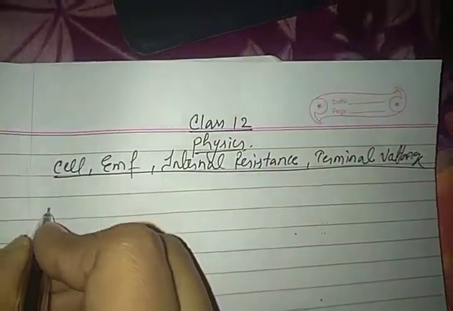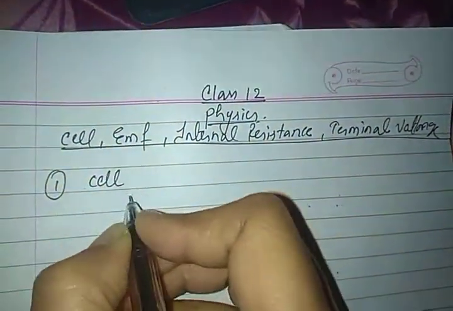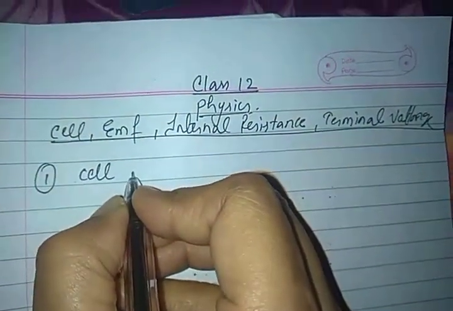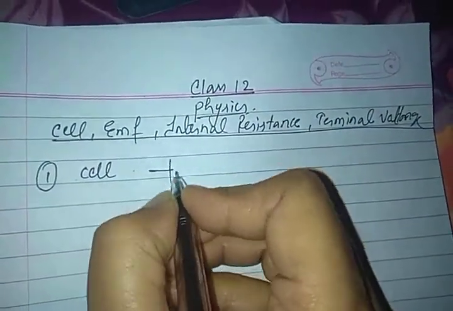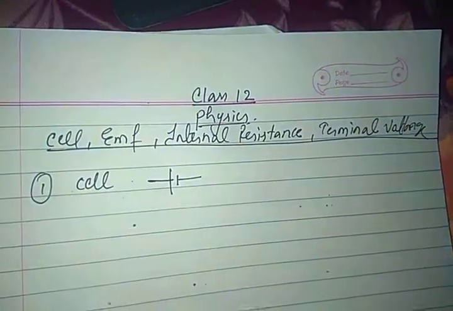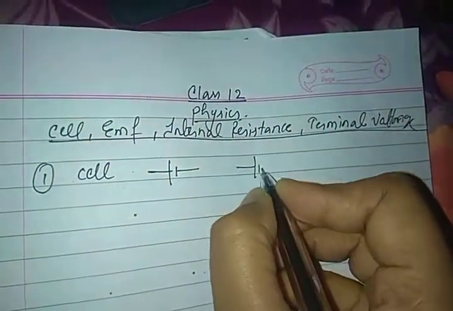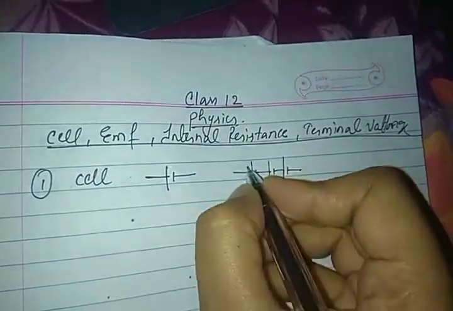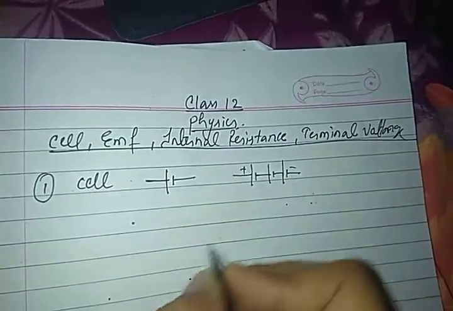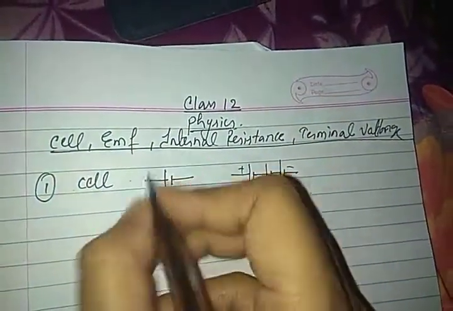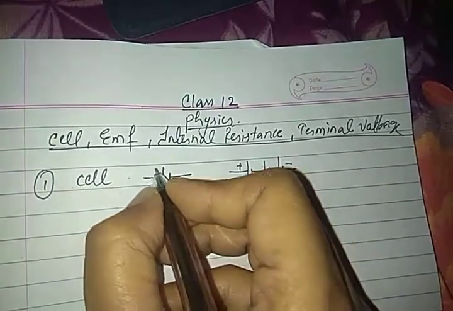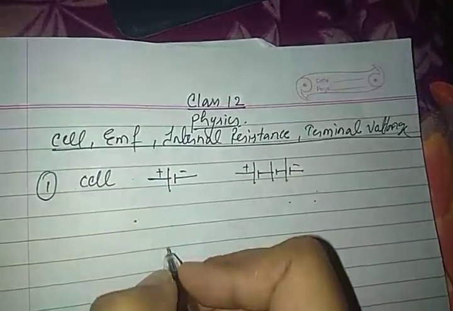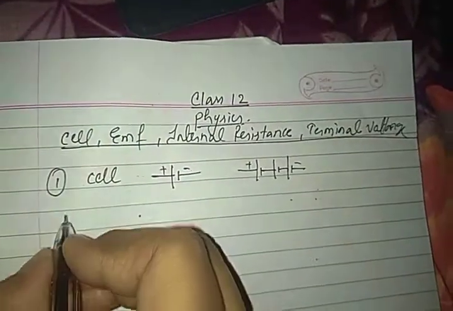So the first thing we'll be talking about is the cell. What is a cell? We have drawn a cell many times. Yes, many cells connected together act as a battery. This one is the positive terminal, this one is the negative terminal. A single cell has a longer and a shorter electrode, that is positive and negative, so it is a cell.